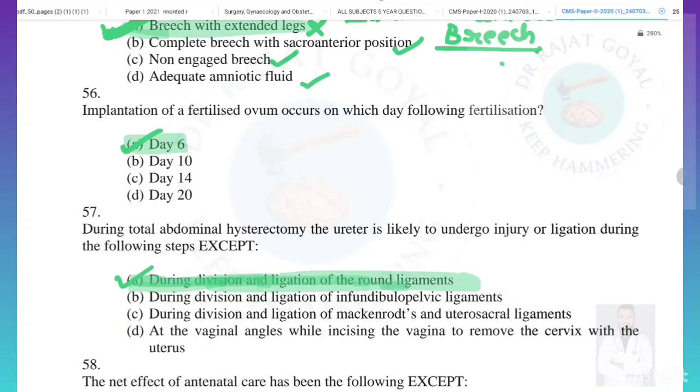Implantation of the fertilized ovum occurs on which day following the fertilization? So this is a direct question, it should be between the 5th to 6th day.